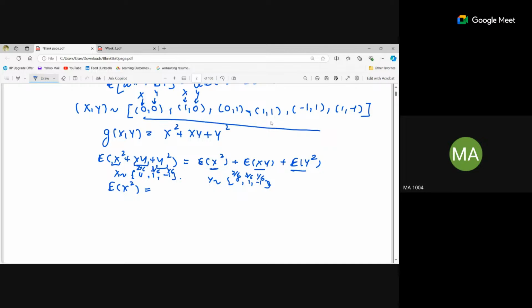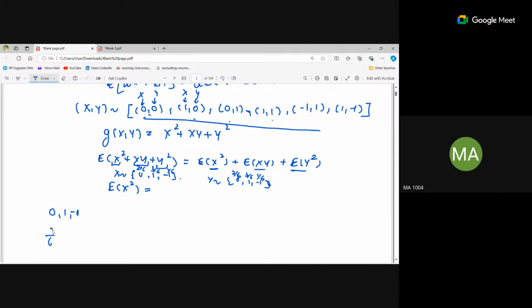So if you see in this data, what are the values of x? Just give me the values of x. 0, 1, and minus 1, right? And how many points are there? 1, 2, 3, 4, 5, 6, right? So out of 6, how many times the value 0 is occurring?